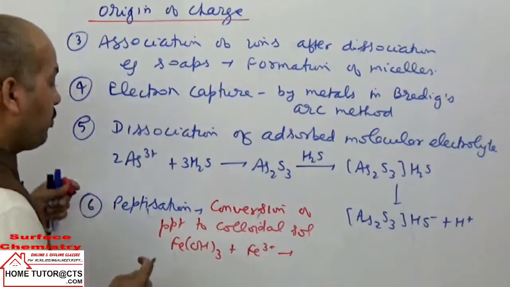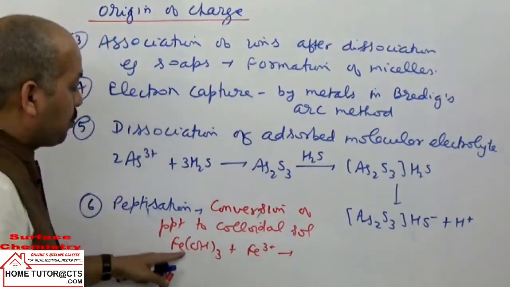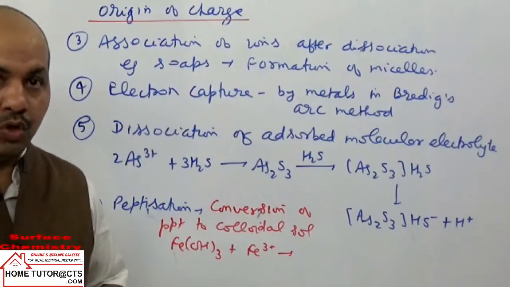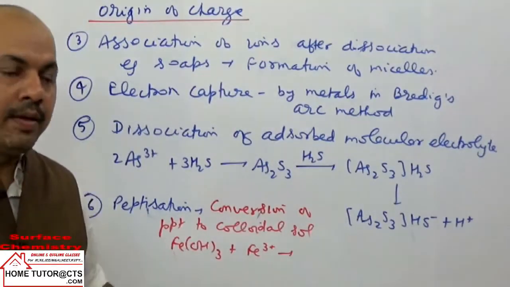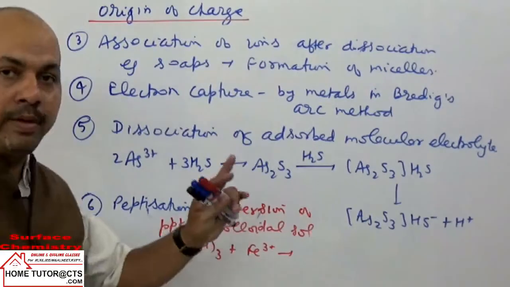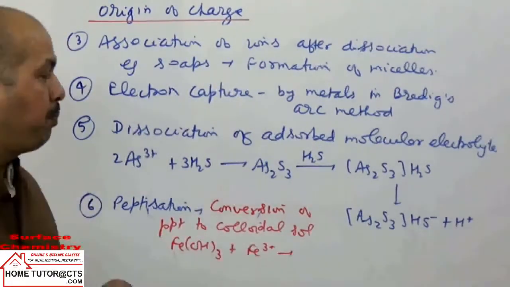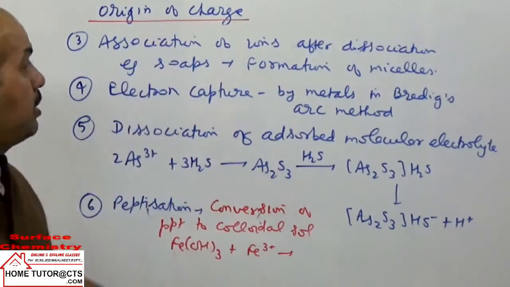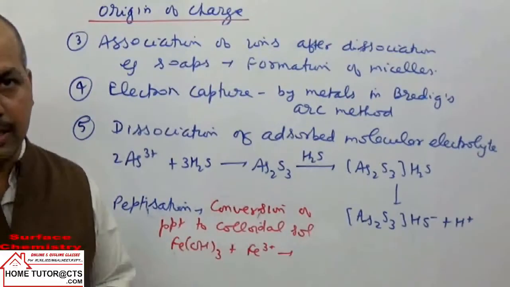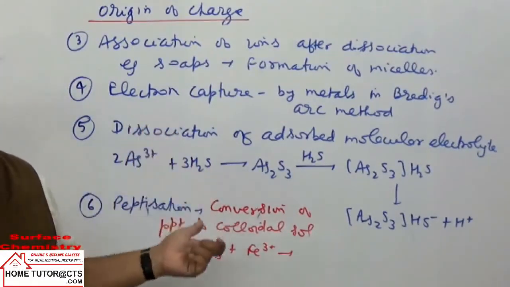Or, as another example, ferric hydroxide can give some OH negative ions in solution. OH negative ions will go into solution, so the medium has negative charge, and the remaining dispersed phase particles have positive charge on them. That is how, by these different methods, charge can develop on the dispersed phase particles. Now the next property we take is coagulation.